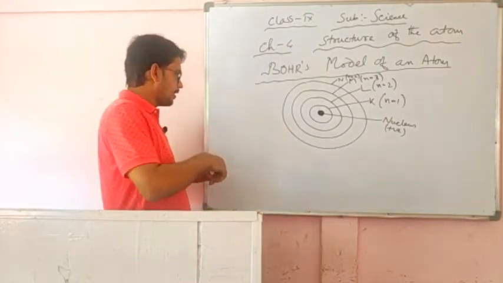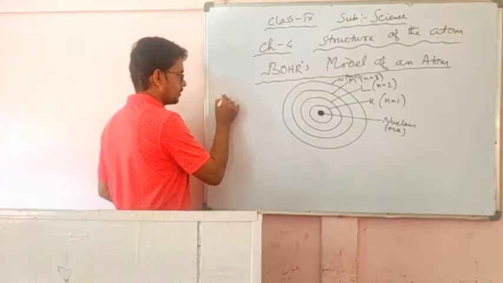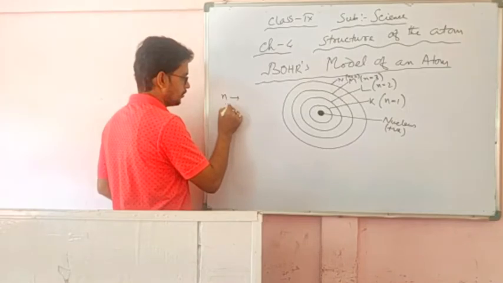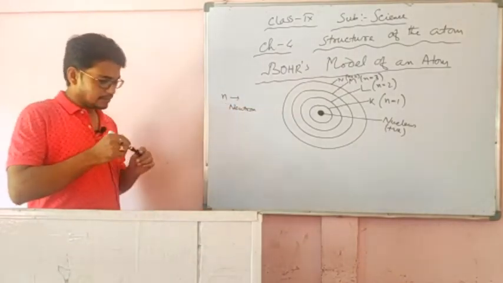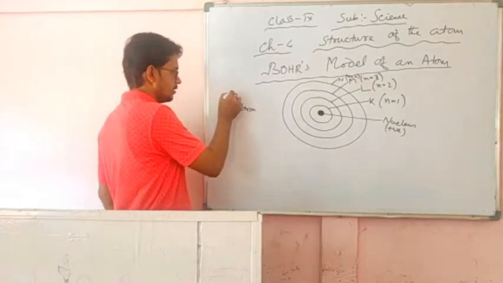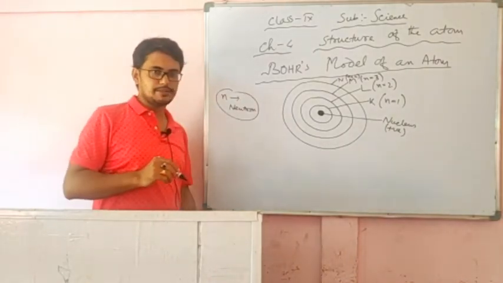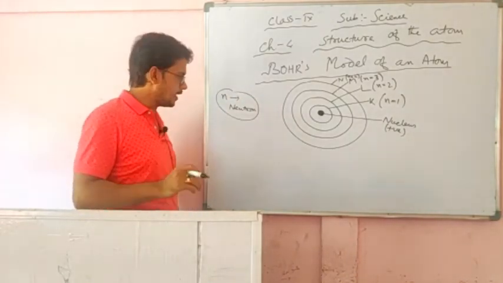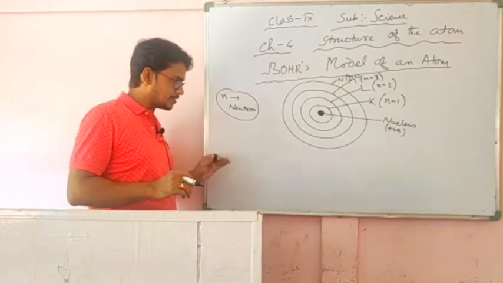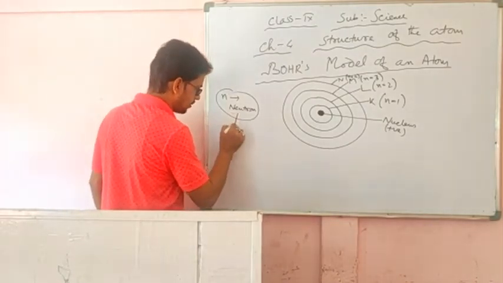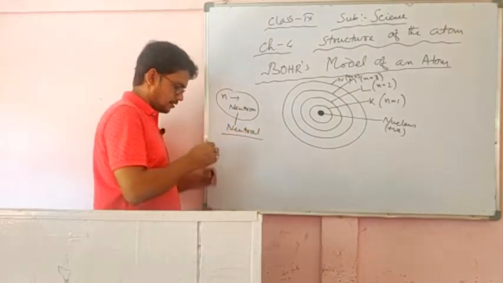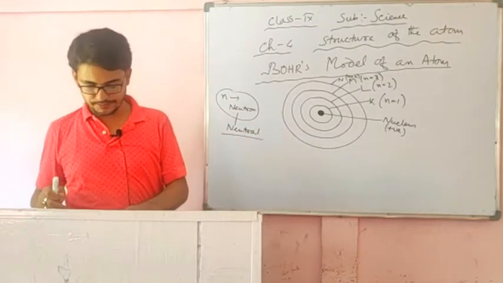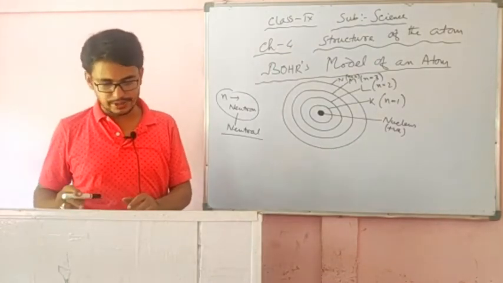That subatomic particle is named the neutron, denoted by n, and it does not have any charge. From the word neutral, the name neutron was given.